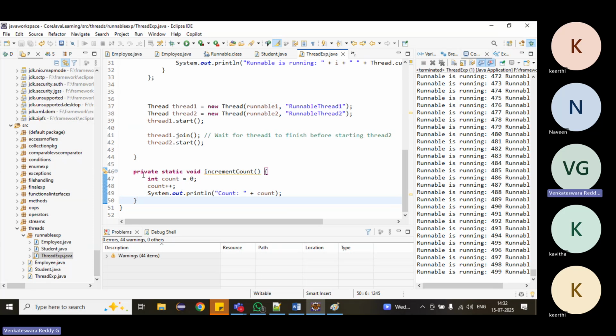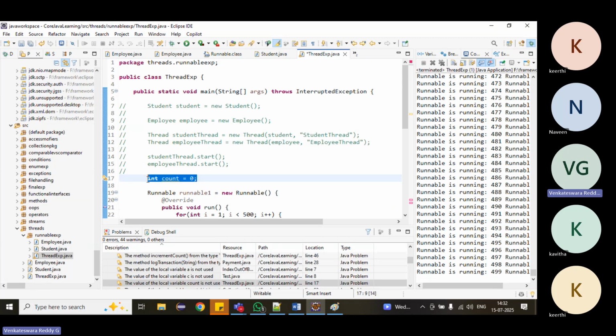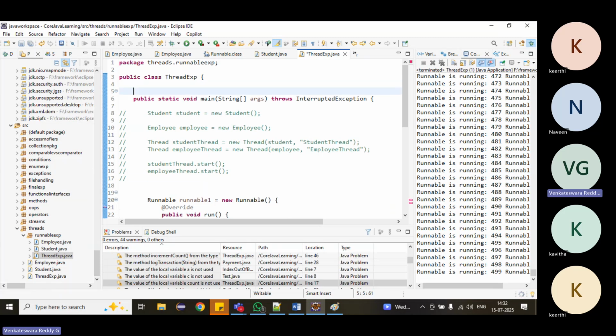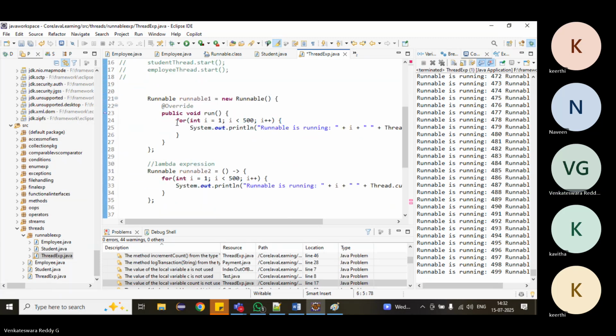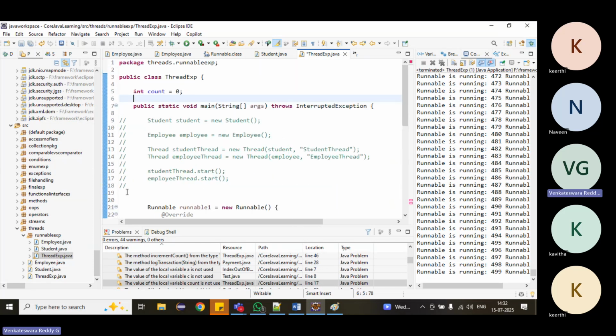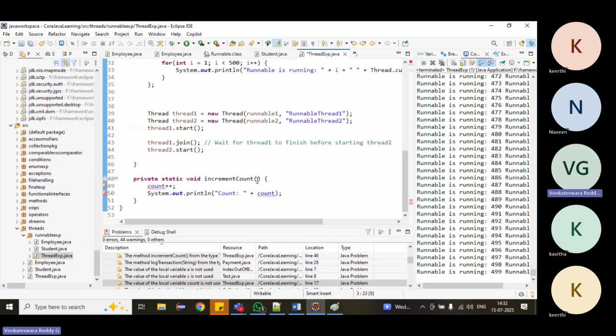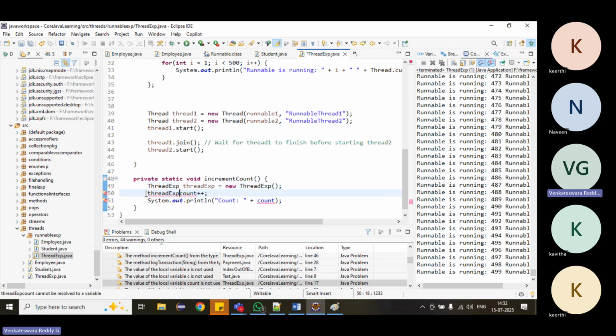Okay, increment count. We should take this count as an instance variable. Actually, how do we access this count? We have to create the object, and only then can we access that instance variable.